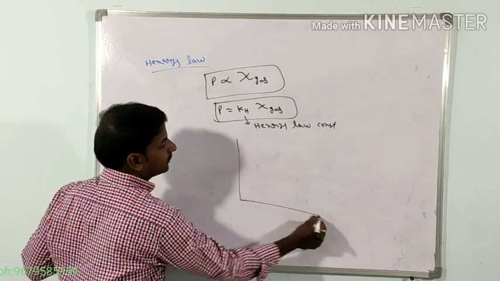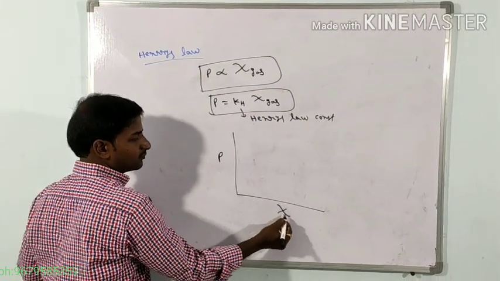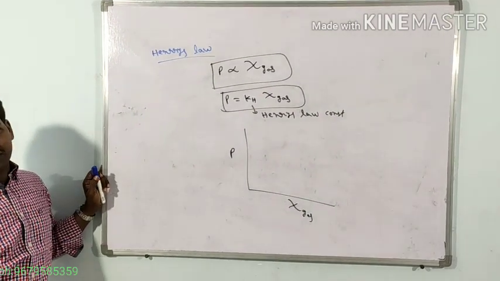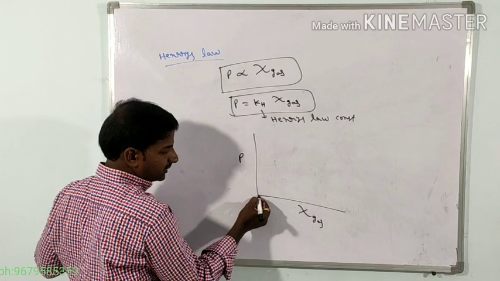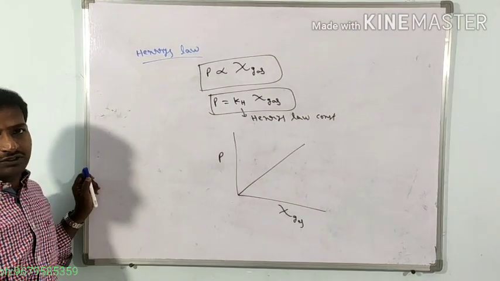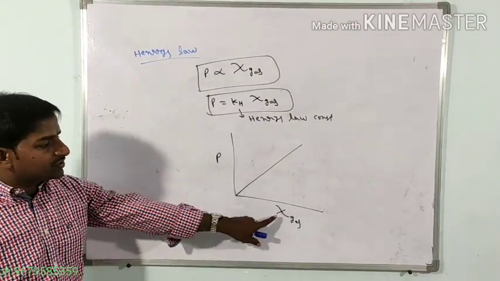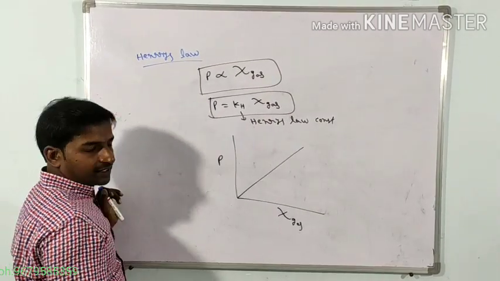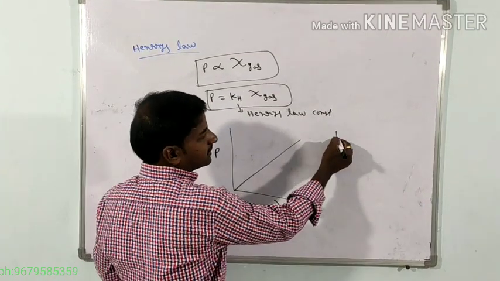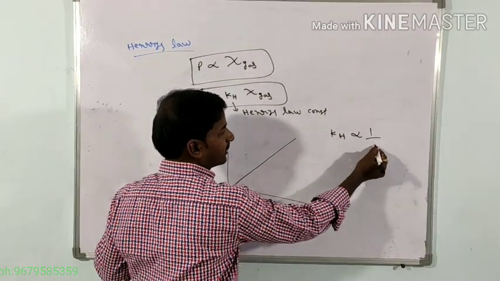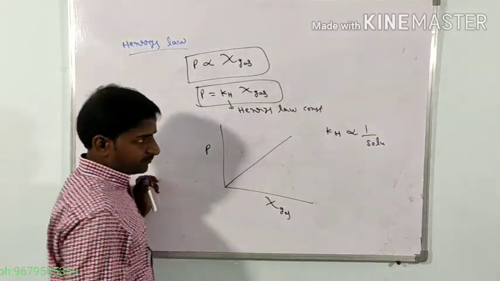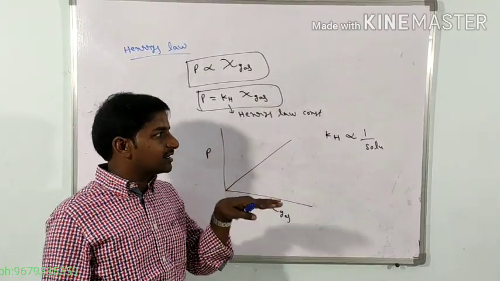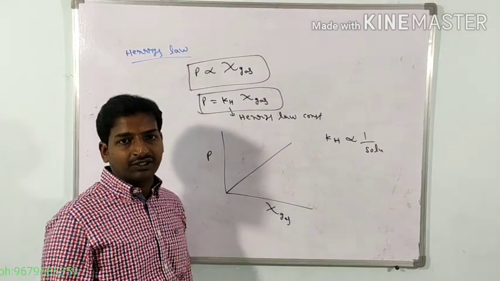If you see the graph, partial pressure of the gas versus mole fraction of the gas, that is the proportionality graph. So partial pressure is directly proportional to the mole fraction of the gas. That kH is the Henry's law constant, and kH is inversely proportional to the solubility of the gas. Meaning a gas with a higher kH value will be less soluble in water.